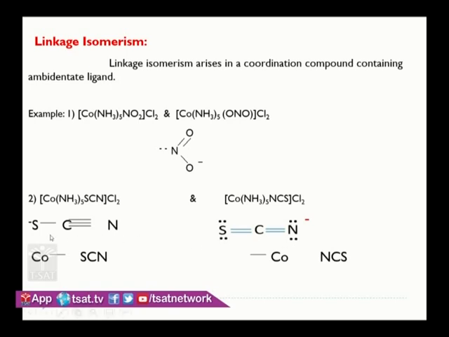Similarly, I have written here thiocyanato and isothiocyanato. Here nitrogen can donate, sulfur can donate. So this type of ligands are ambidentate ligands. In this nitrite ion, oxygen can connect with the cobalt, or nitrogen can connect with the cobalt. If nitrogen is connected to the cobalt, this is called nitro. If oxygen is connected to the cobalt, then it is called nitrito.